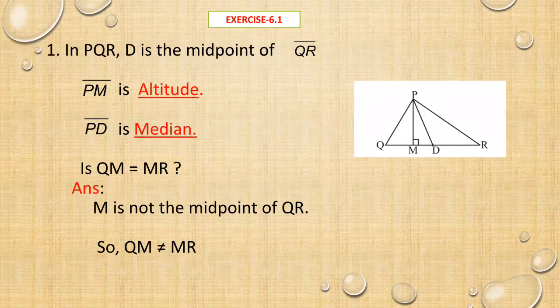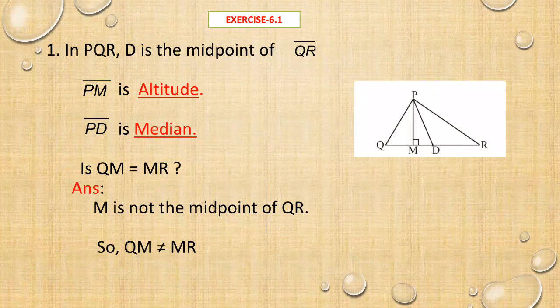Here, look at the exercise problem. In triangle PQR, D is the midpoint of the QR line segment. You have to find the PM line segment. That bar denotes a line segment. If we have arrows on both sides, we can say that is a line. Only the bar represents a line segment; with arrow marks, that will be a line.